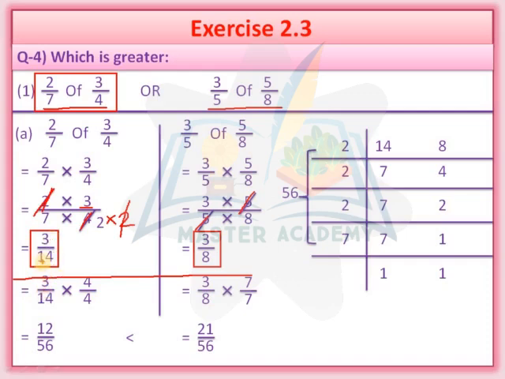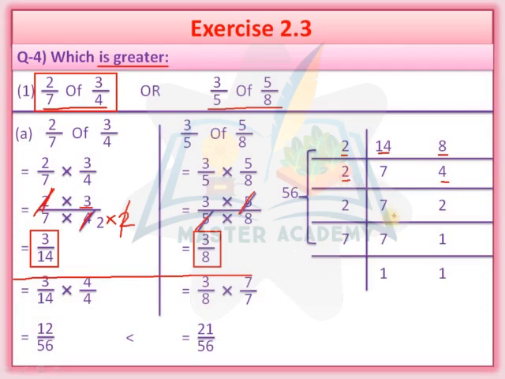We will find out the LCM of 14 and 8 because we are going to find out which number is greater. Here the denominator is 14, and here in 3/8 the denominator is 8. So we are going to find out the LCM of 14 and 8. We will start from the table of 2. 2 sevens are 14 and 2 fours are 8. Again we will continue with the table of 2.